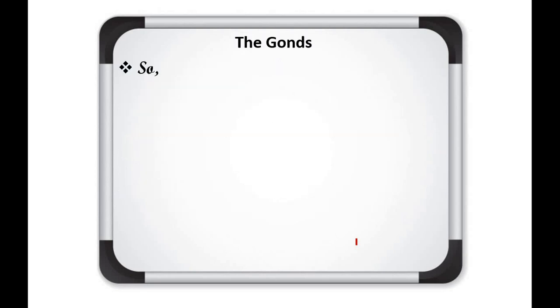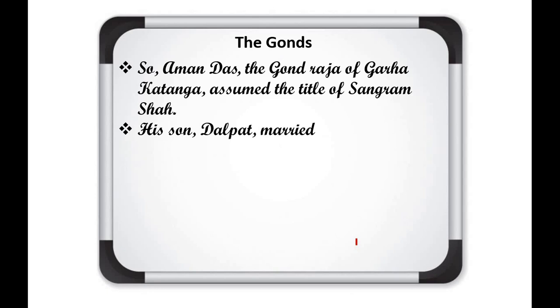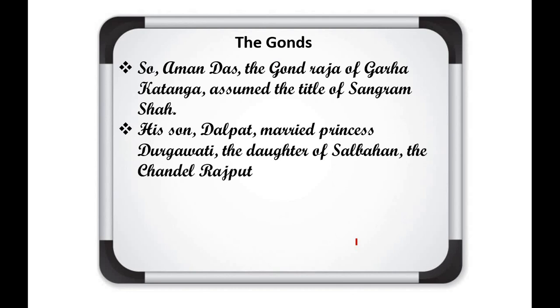For that, one example is given: one ruler, or chief, of the Gond community was Amandas, the Raja of the Garhkatanga. He changed his name or took the title Sangram Shah, and his son Dalpat married Princess Durgavati, the daughter of Salbhan, the Chandel Rajput Raja of Mahoba. Dalpat died early. So now they considered themselves Rajput rulers. They wanted to become so popular. They wanted to live the life of a ruler.